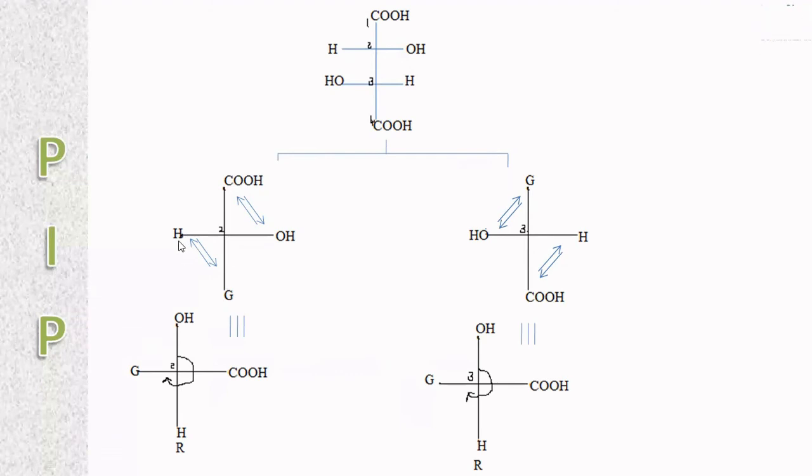According to sequence rule, the least atomic number group comes at the top or bottom. Based on that, the groups are exchanged and the numbering is given. So here OH is given the first priority. The second priority, it may be COOH or the second asymmetric carbon group, which is mentioned as G, because that is also a carbon, right? So carbon, carbon. The second priority, the second atomic number group, here it is oxygen.